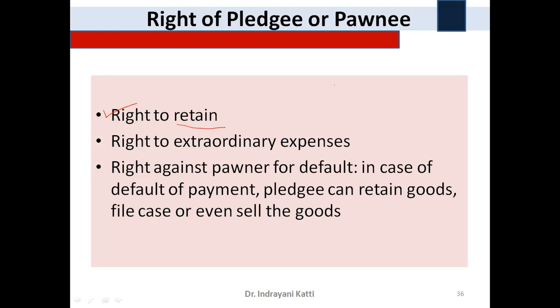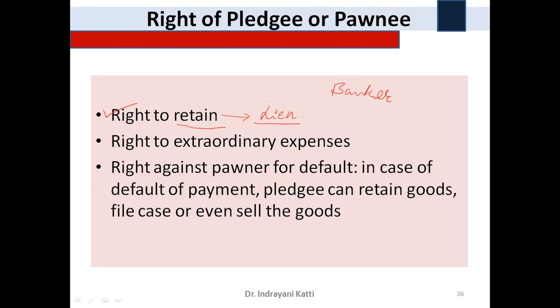Okay, so the bank is a pledgee, usually a financial institution, the one who has given the loan, the one who has provided funds, right? So that person is called a banker, is called a pledgee here. He has a right to retain when the loan amount is not made good by the pledger. At that time the banker has a right to retain the property or the goods which are kept as a security with him. So this right is called lien.